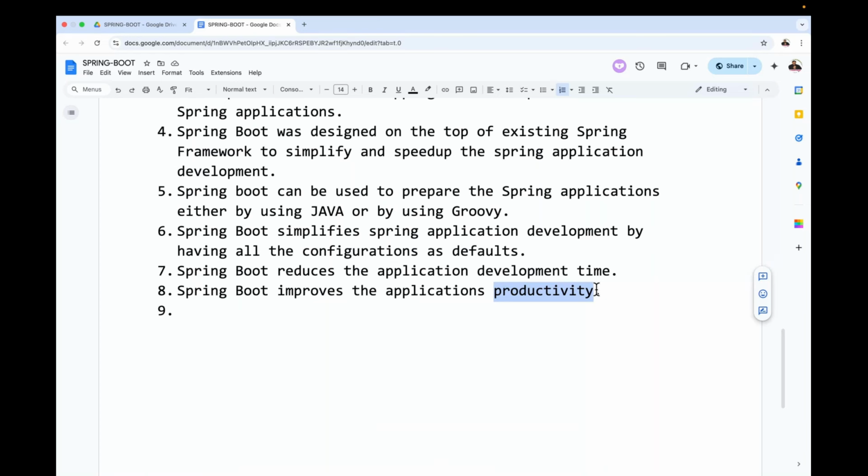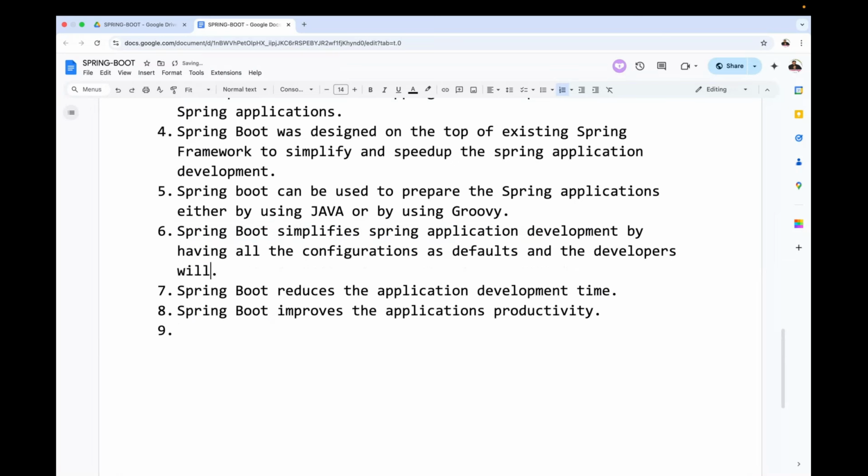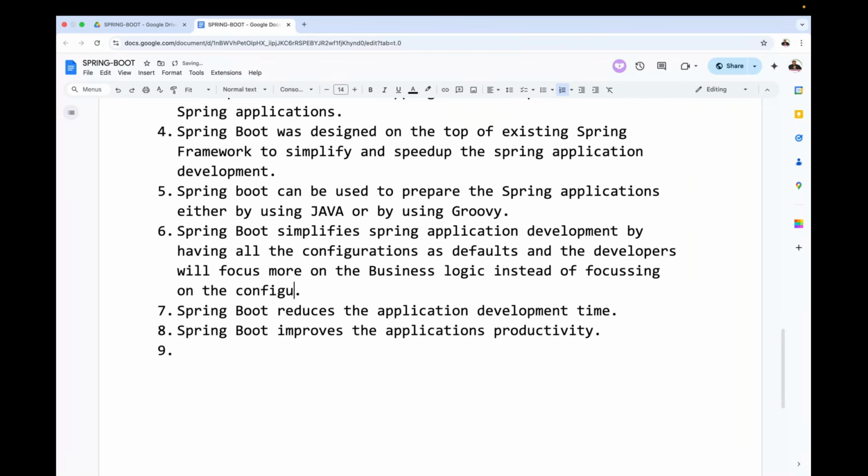Now observe carefully. Here, people are saying one very good, important phrase: focusing more on business logic. That's nice. Spring Boot simplifies Spring application development by having all the configurations as defaults, and the developers will focus more on the business logic instead of focusing on the configurations.